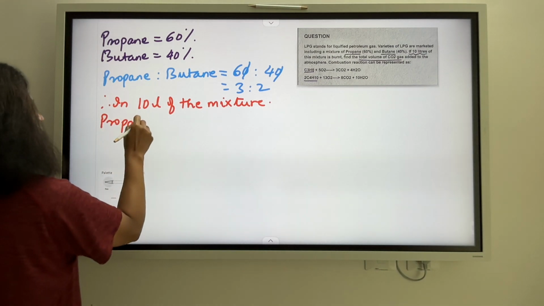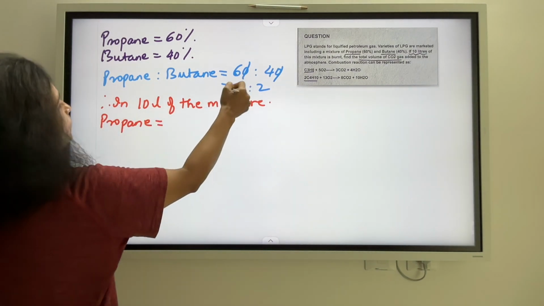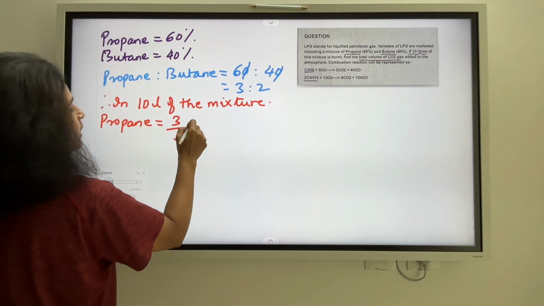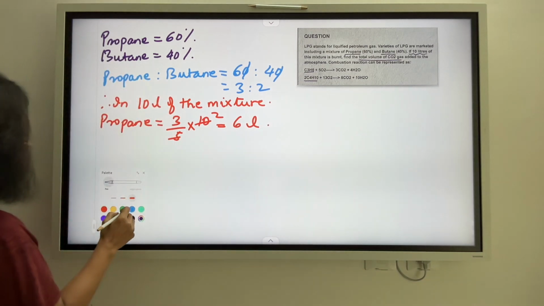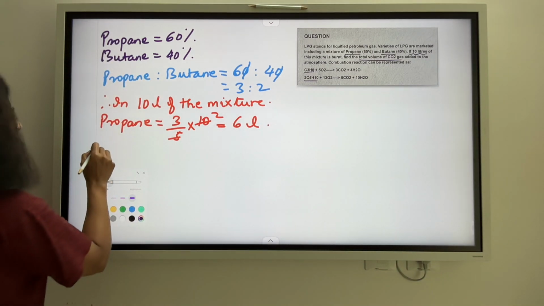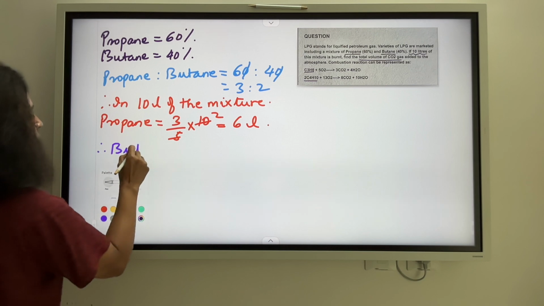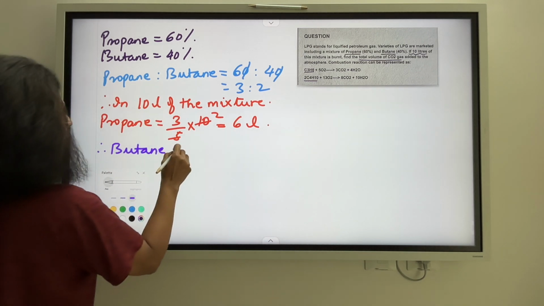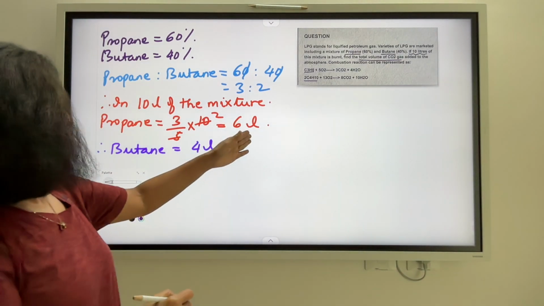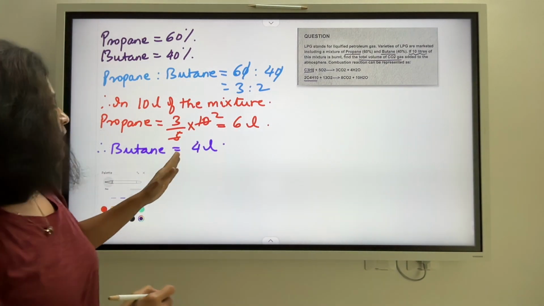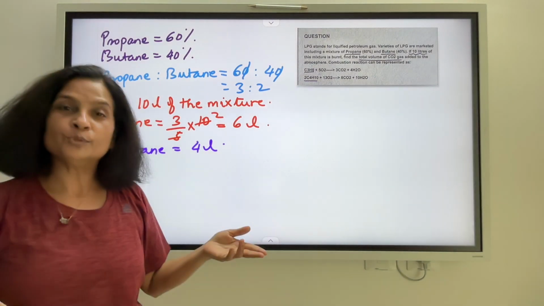Propane is equal to, so 3 out of the 5 into 10 liters, which is 6 liters of propane. So very naturally, butane is equal to 4 liters. Correct? So I have 6 liters of propane and I have 4 liters of butane.